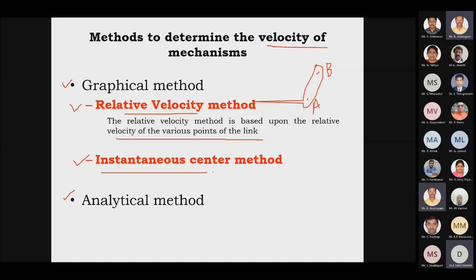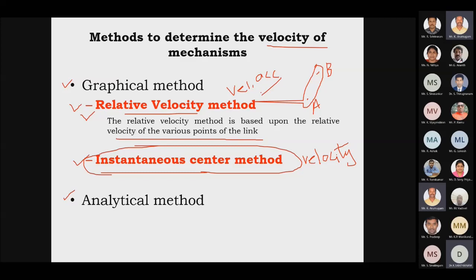This method has a drawback: we can use it only for velocity calculation. We can find out velocity only. But with the relative velocity method we can go for velocity and acceleration. For both cases we can go with the relative velocity method. The instantaneous center method is only used for calculating velocity, and the calculation is very simple for a simple mechanism. If you go for a compound mechanism, it is somewhat difficult. The complexity of the problem will be